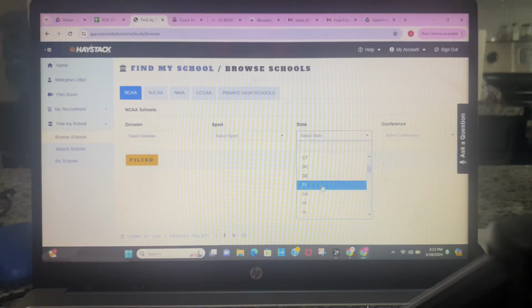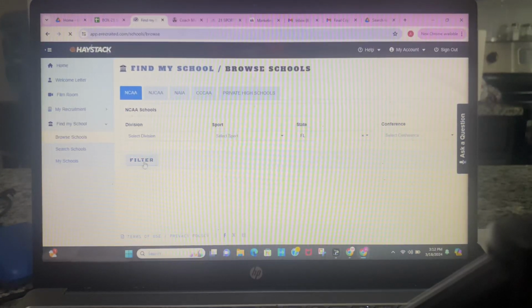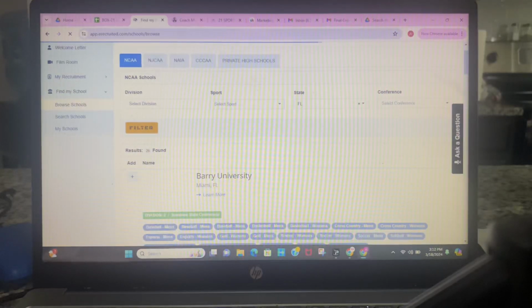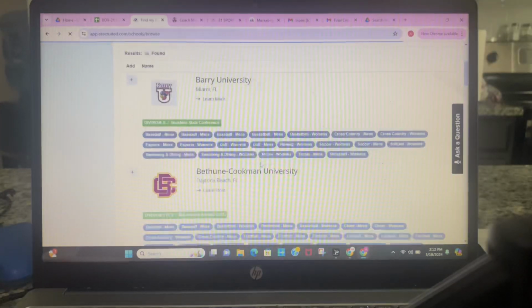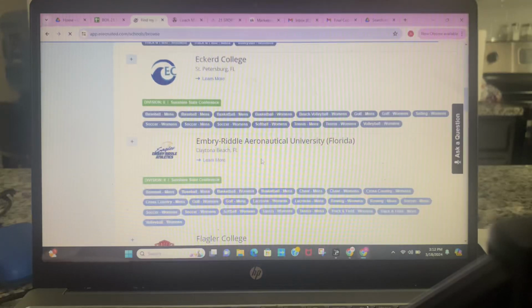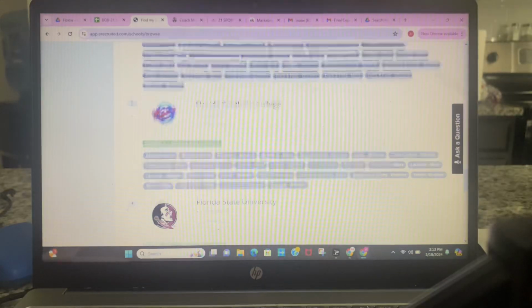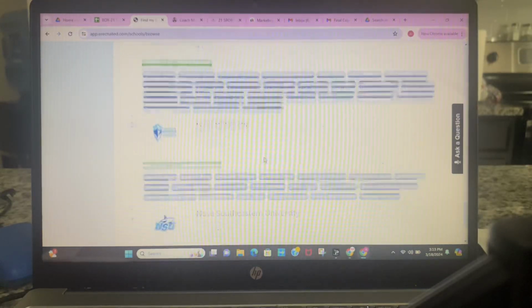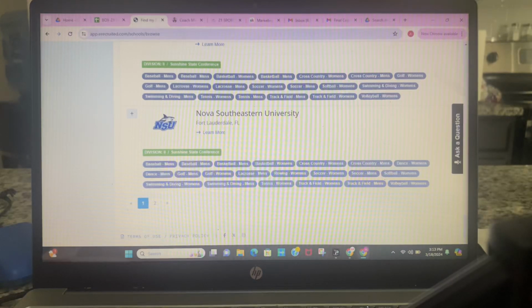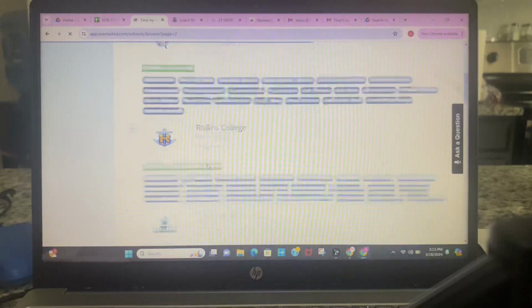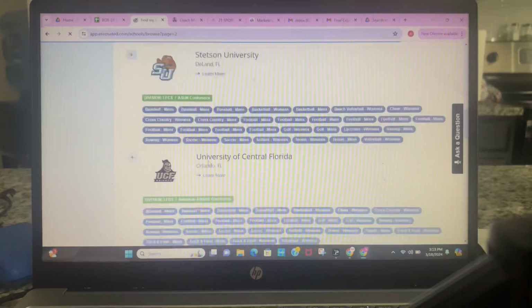For instance, here in Florida, when you filter according to all the Florida schools, you have 26: Barry University, Bethune University, Eckerd, Embry-Riddle, Flagler, FAMU, Florida Atlantic, Florida Gulf Coast. So you kind of get the idea. All the schools listed in Florida are on this particular website, and it shows you all the sports, what division they are, what conference they're in, everything that a player would need in order to reach out to that coach and be successful.